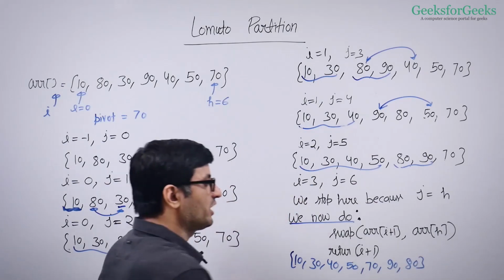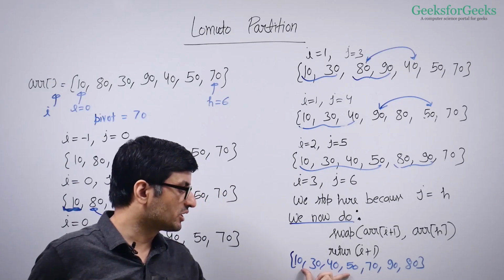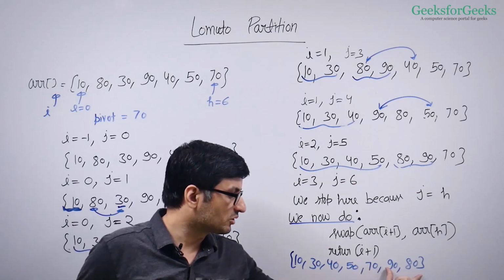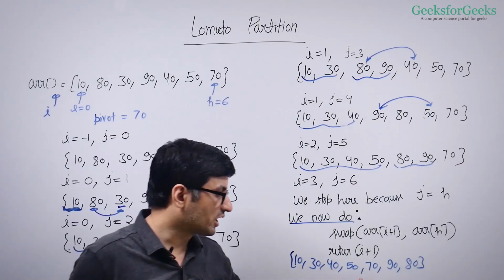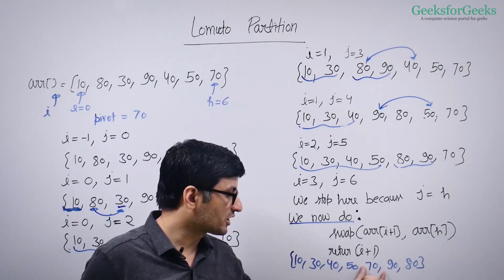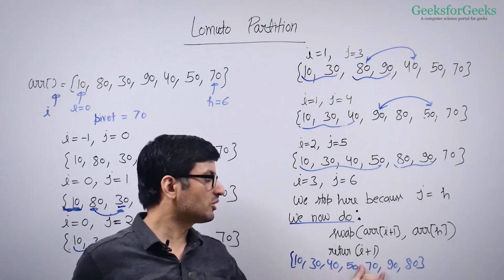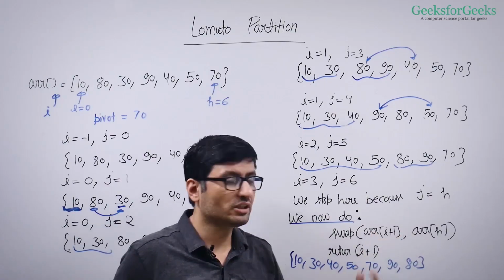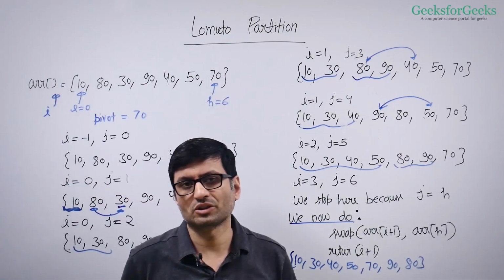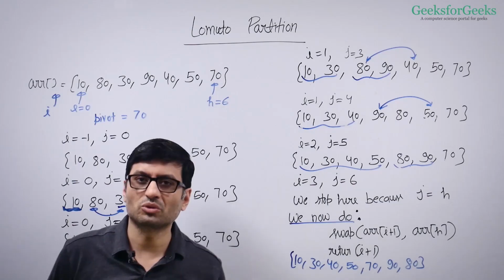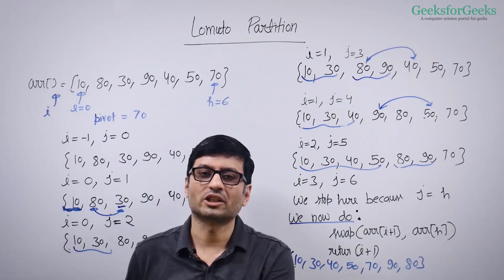So you have pivot at its correct position. You have all the smaller elements on left side, all the greater elements on the right side. So if you want to return the index of pivot, if you want to return where your pivot is after modification, you can return it again as I plus 1. Because this is where pivot is, right? You swapped pivot with the I plus 1th element. And you're sure that I plus 1th element is going to be greater. Because your window of smaller elements is from 0 to I. And window of greater elements is from I plus 1 to last element.